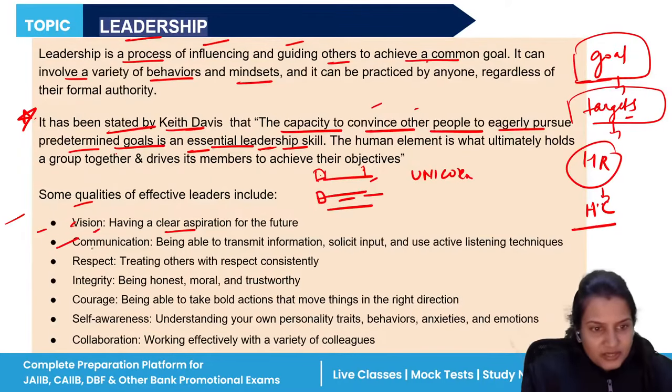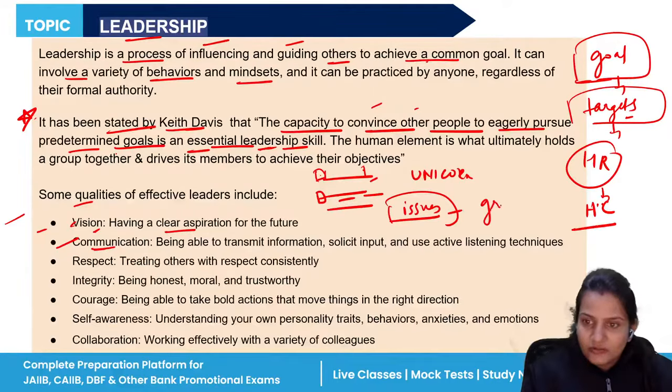Then communication. Communication is again very important, because if you are not going to communicate with your members, if they have any kind of issues and you are not solving their issues, you are not solving their grievances, it would be difficult for an owner also, for a manager also, to achieve their targets. So communication plays a very important role, that you should listen to your employees, you should listen to your people.